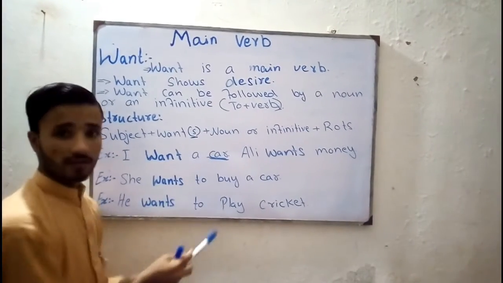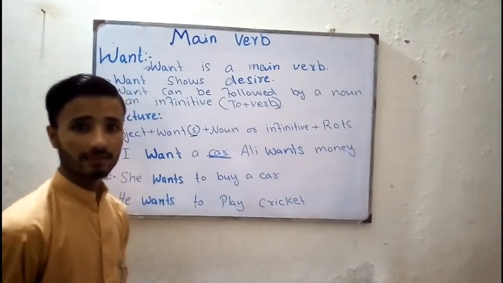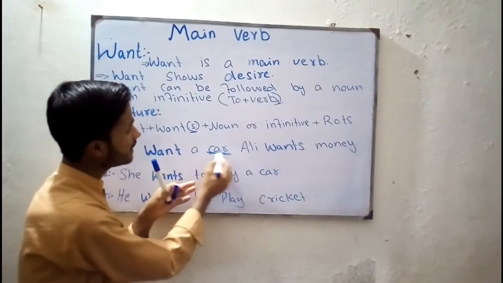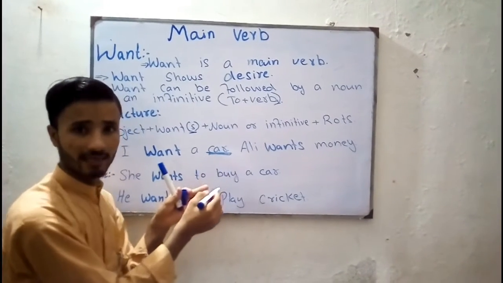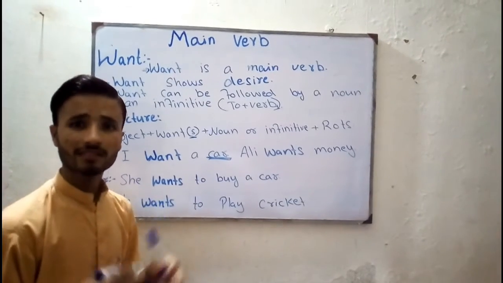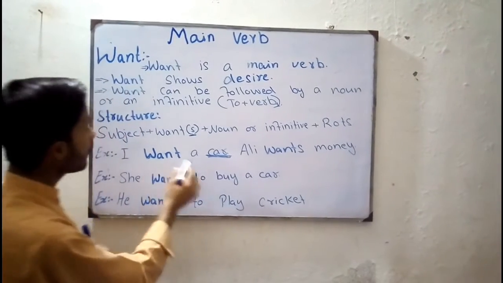I want a car. I want a car. Here a car is a noun. Is this clear? So in this example, want is followed by a noun. Car is a noun with us. It is a thing and it has a name. So we said that everything in the world that has a name is a noun. So here car is a noun. So I want a car.